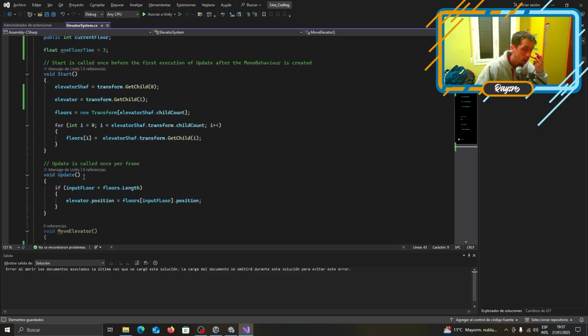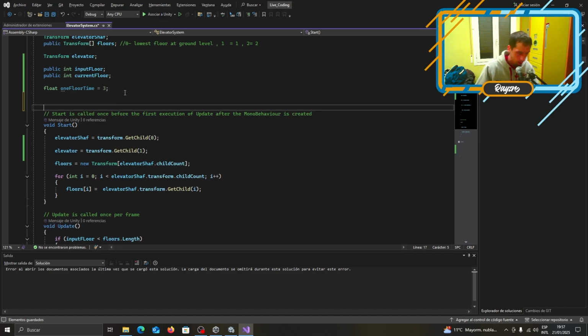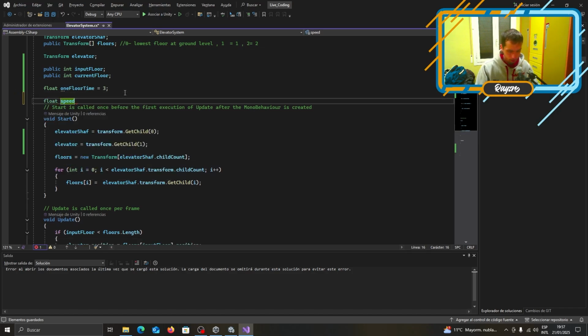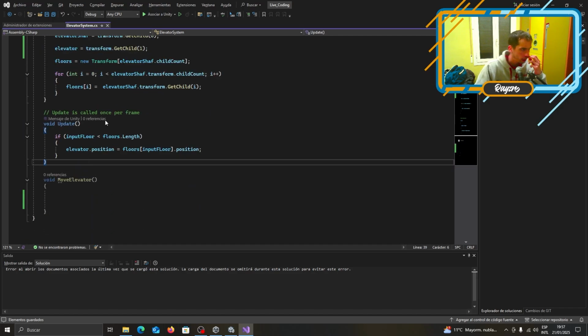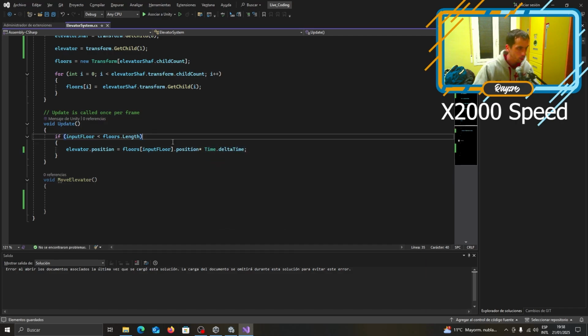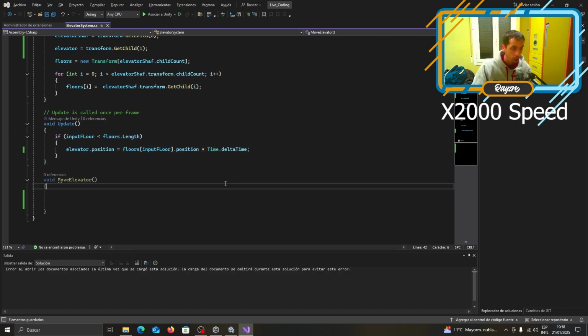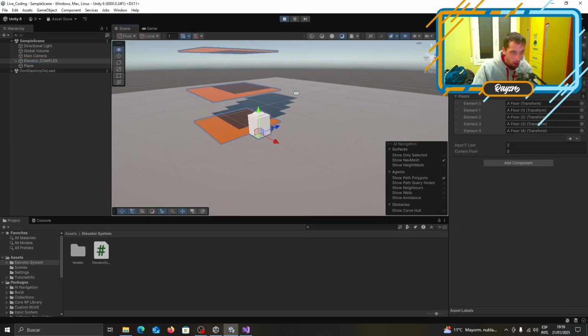There are 2 ways we can do this, right? Let's try both ways, maybe. Let's try one way. Let's try with speed. Float speed. We have two possibilities, so let's go with speed. Whenever we want to move the elevator, we need to move it to a given floor, to a position. I'm not sure what's going to happen. Nope, it's not moving.